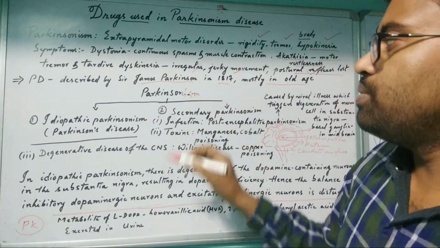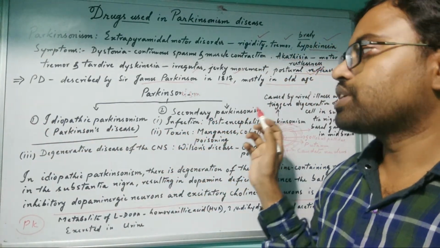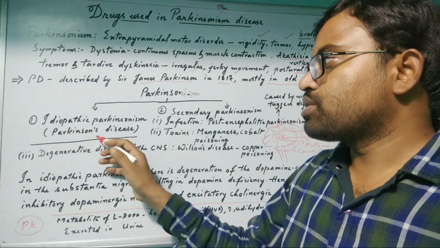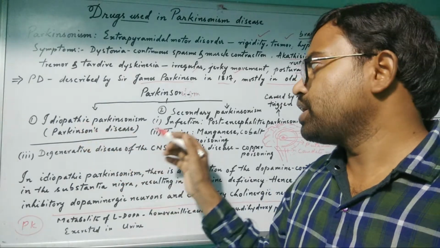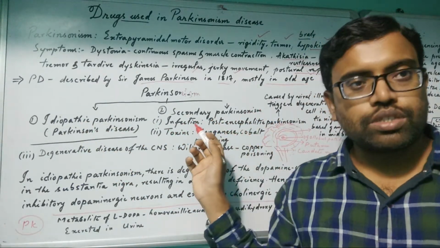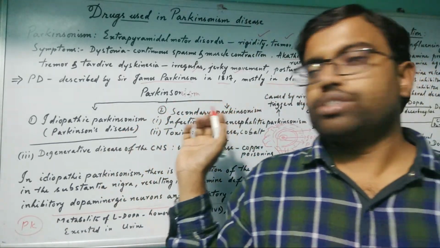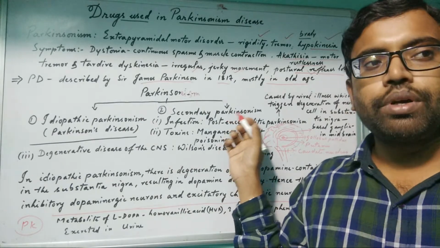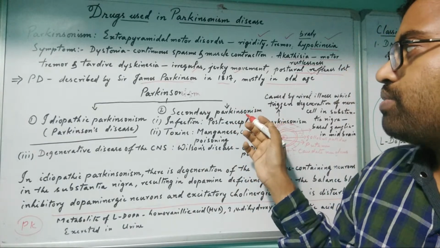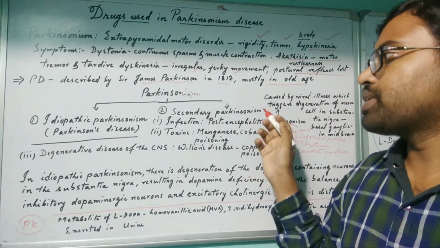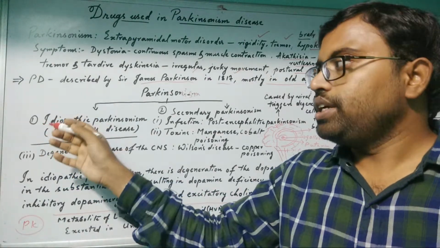Parkinsonism is of two types. Number one is idiopathic Parkinsonism. Number two is secondary Parkinsonism. Idiopathic Parkinsonism is Parkinson's disease; this is the main disease. Secondary Parkinsonism may be caused by some trauma, infection, or drug usage. Because of other side effects it will occur, so that's why it is called secondary Parkinsonism. But this one is the actual Parkinsonism which develops as a disease.